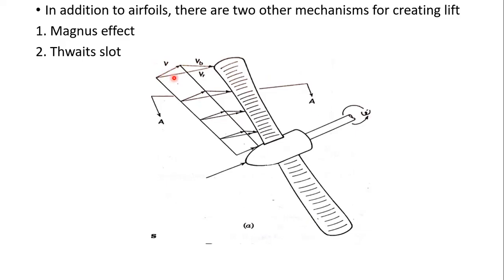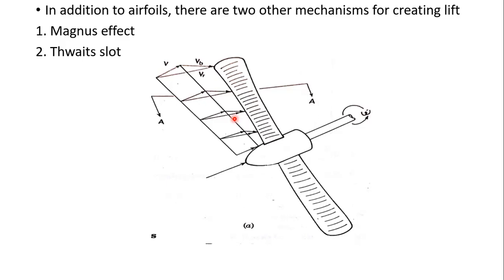Here the lift force is perpendicular to VR. If VR is like that, the lift force will be like this. It is denoted by FL, F suffix L, and the drag force is indicated by FD, F suffix D. Theta is the twist angle, because the wind blades will be twisted.